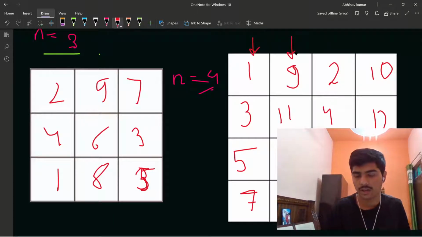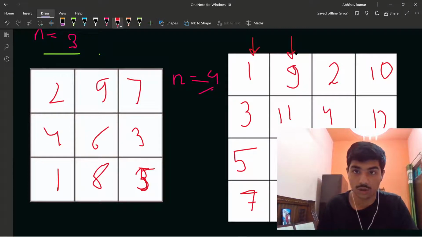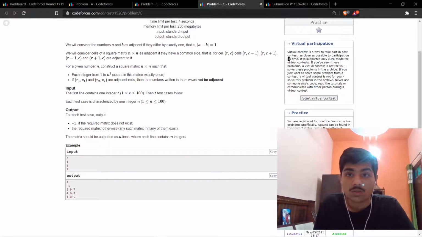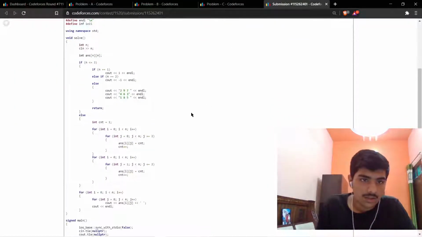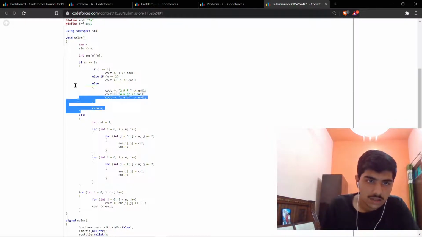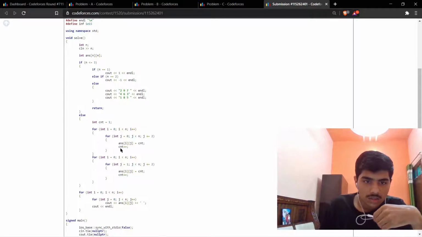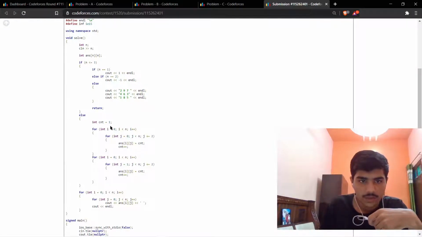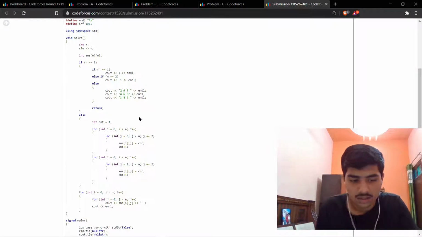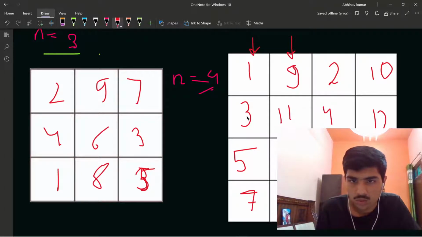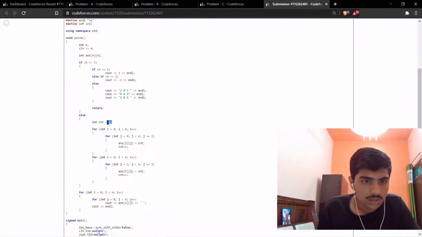Let me show you the code, then it will be more clear to you guys. Yeah, here is the code. I told you till 3 we will print the answer which is in the problem. After 3 we take count as the number we are traversing. In this case it was 1, 2, 3, 4.